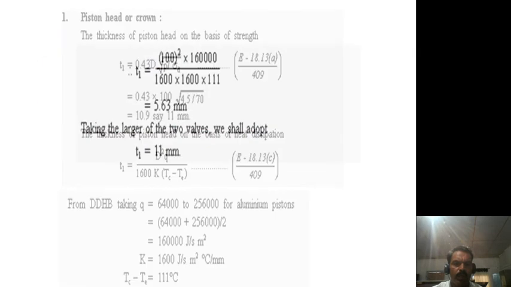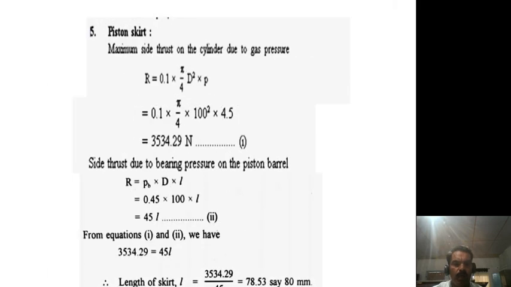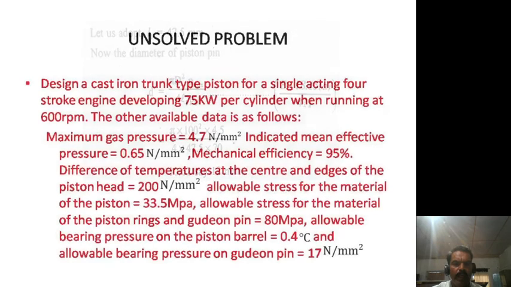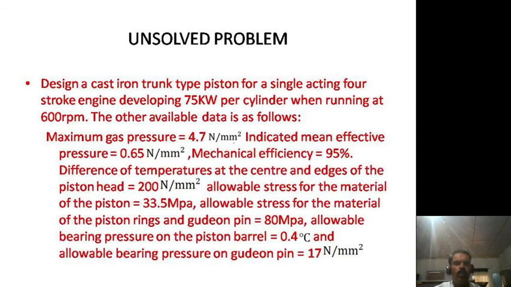So like this you have to do the problem. Finally I will close my topic with one more problem that is unsolved. I will give the problem as unsolved for your homework. So take down the homework problem: design a cast iron trunk type piston for a single acting 4-stroke diesel engine, developing 75 kilowatt per cylinder and running at 600 RPM, revolutions per minute. The other available data is as follows.